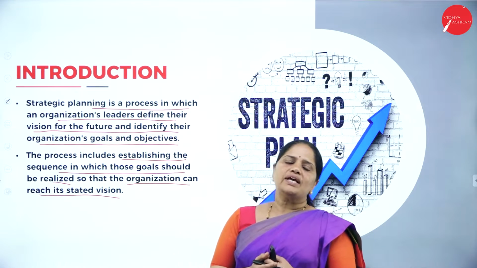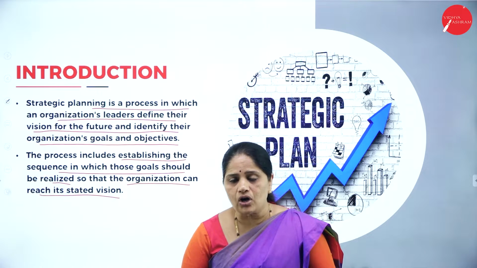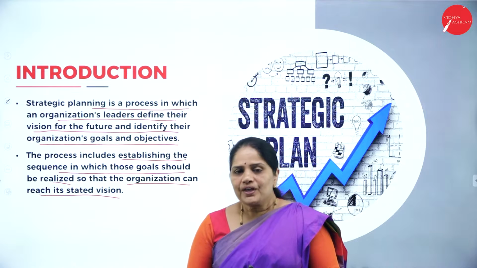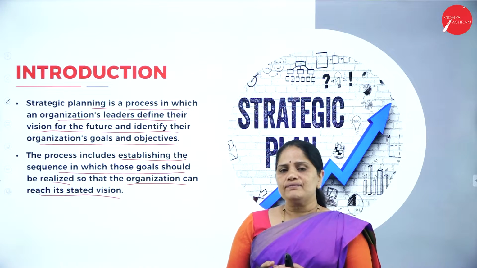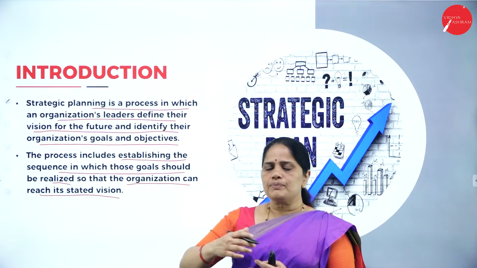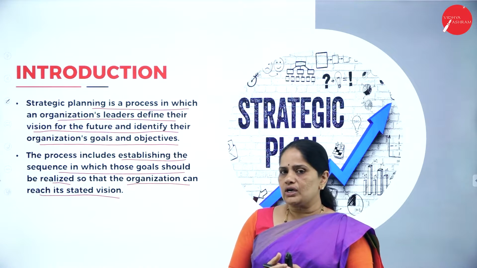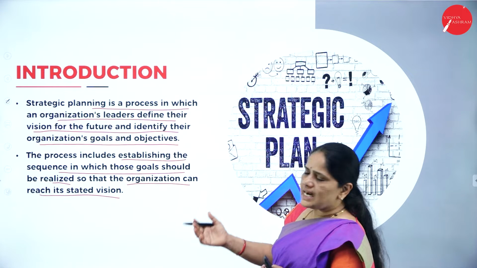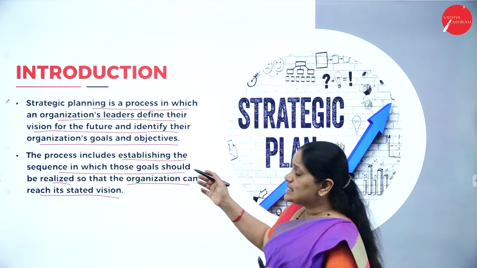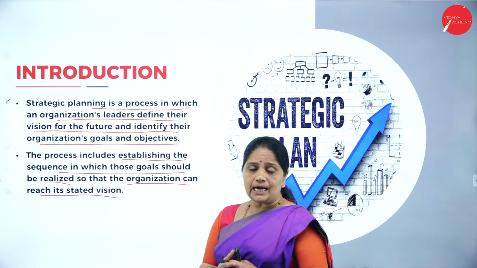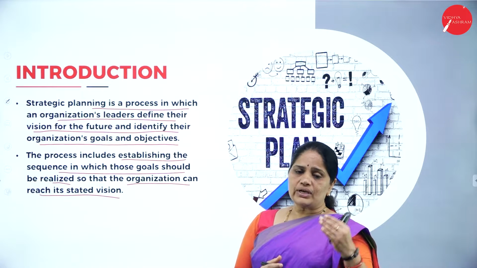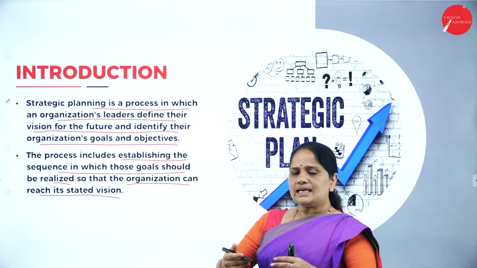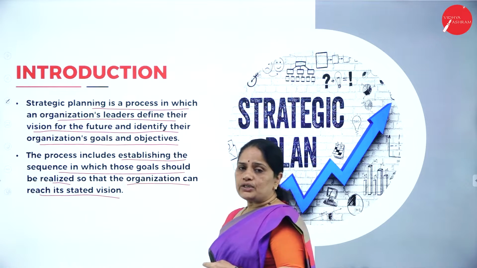We all know that whenever a business has to be set up, it will always be with the vision of the founders of the organization. So when we have the vision, we have the goals as per the vision. Based on the vision, we have the goals of the organization, and along with the goals, we have the objectives. Now, strategic planning includes the sequence in which the goals are to be accomplished. So in planning, it will tell us what are the goals to be accomplished first, and then what are the other goals which have to be followed.